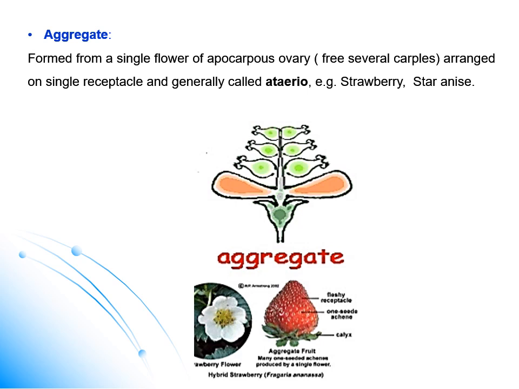So an aggregate fruit is formed from a single flower of apocarpous ovary arranged on a single receptacle, generally known as etaerio of fruits. Each ovary ripens into a fruit, but they are all carried on the same receptacle, so this is an aggregate of fruits.